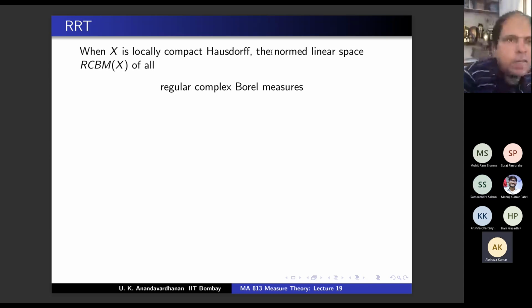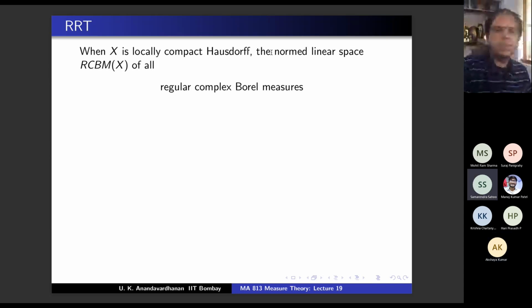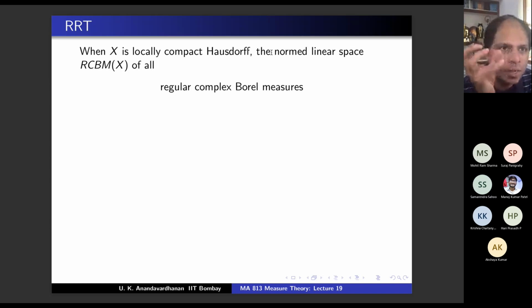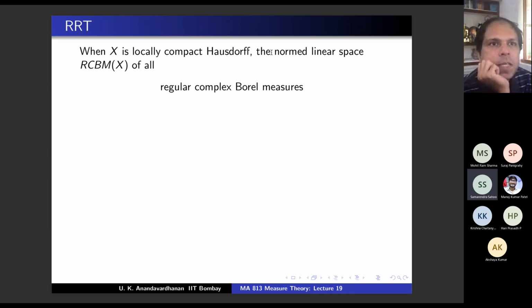This was the last result that we did in chapter 3. In the P norm, the completion of Cc(X) is LP. In the sup norm, what is the completion of Cc(X)? Cc(X) is contained in L infinity, but the completion is a subspace of L infinity.